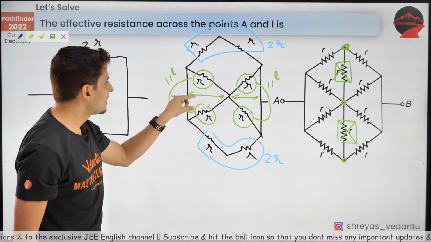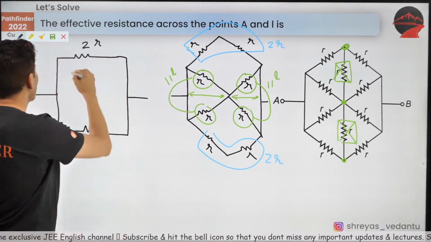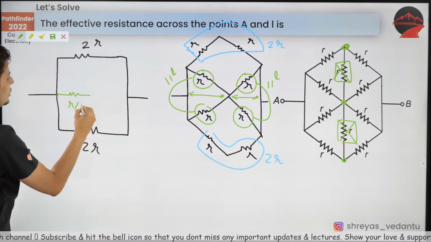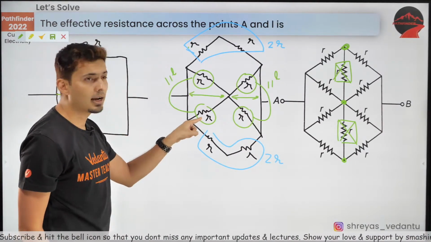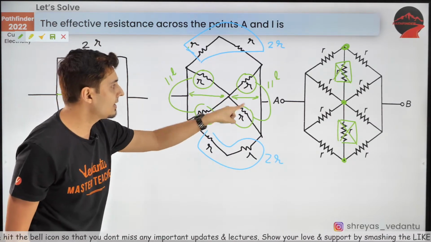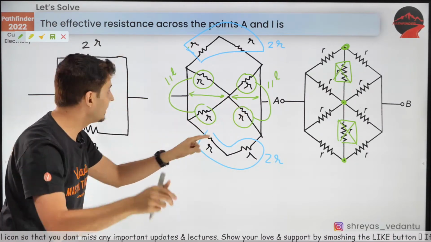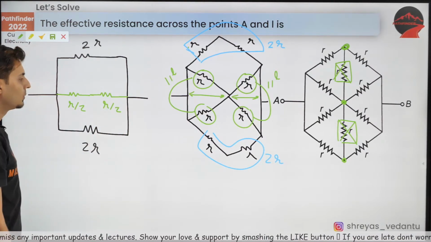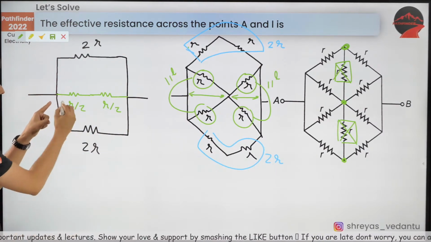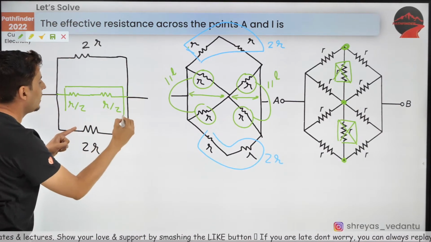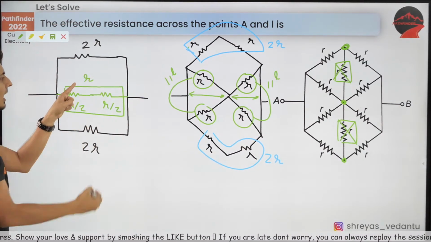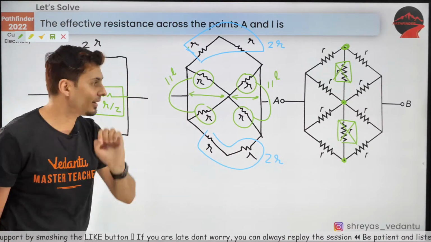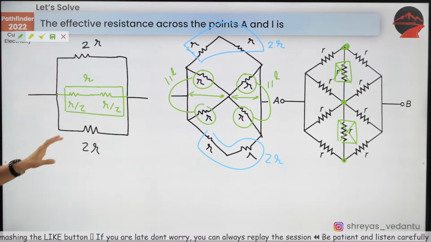And what about here? These two are in parallel. So if they are in parallel, guys, what will happen? It will become R by 2, right? R and R in parallel, R by 2. This R and this R are in parallel. So what will the equivalent become? It will again become R by 2. I hope you see that. Now, R by 2 and R by 2 are in series. So what will it become? R, right? So R, 2R and 2R.